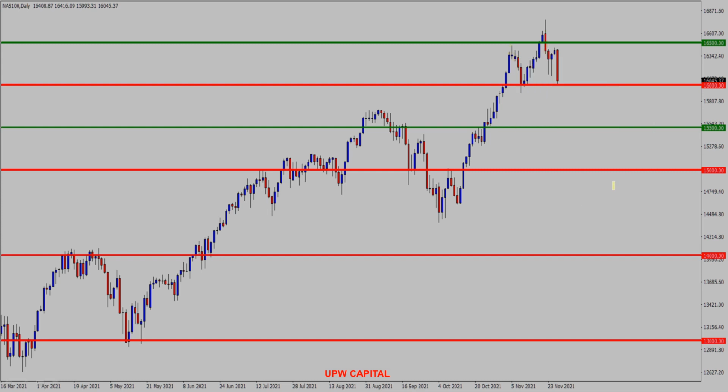Let's look at another projection. Should price hit my stop loss if I took the trade at the 16,000 level, should it come to the 15,500 level and give me a rejection bar followed by an engulfing candle, we could say this signal or this clue indicates that price could move higher to the 16,000 level and furthermore potentially to the 16,500 level.